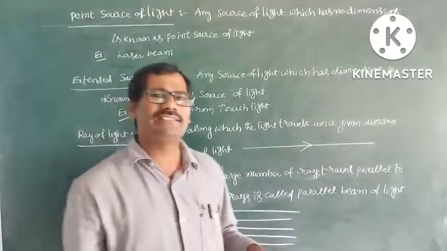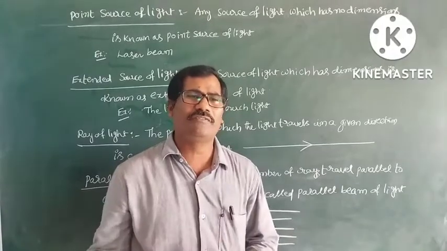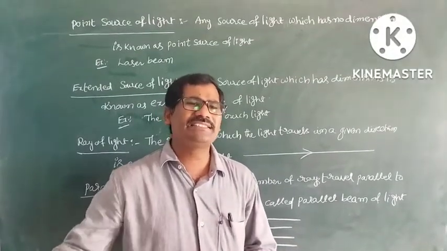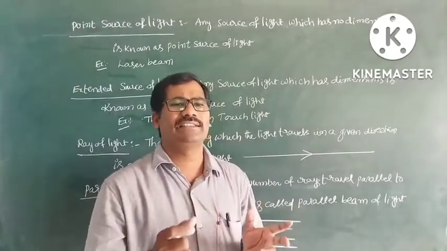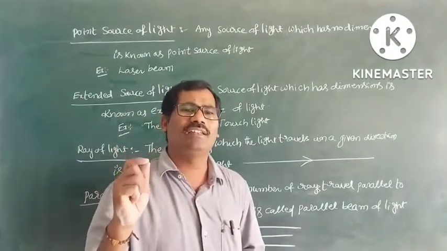The first ray, second ray and third ray pass in one direction, parallel to each other. The first and second are parallel, and the second and third are parallel. The collection of rays traveling in a single direction is called a parallel beam of light.